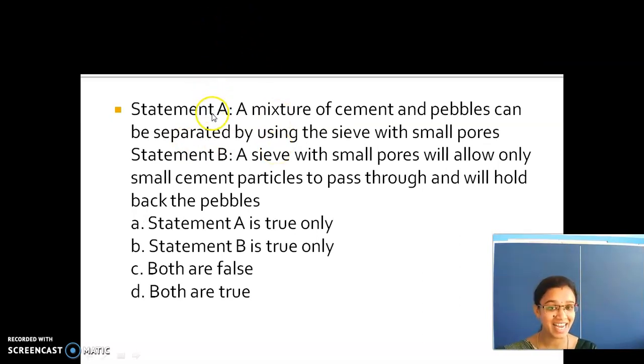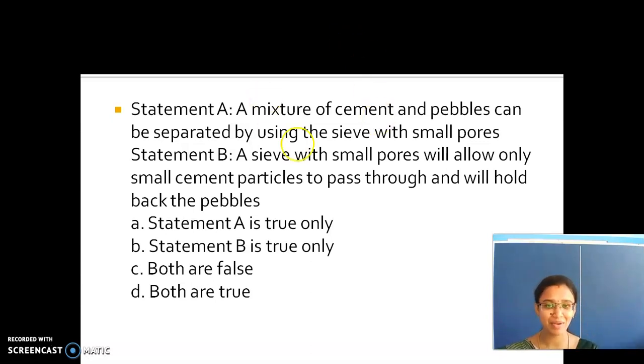What is statement A they have given here? A mixture of cement and pebbles can be separated by using a sieve with small pores.